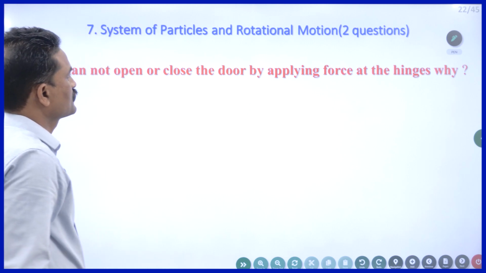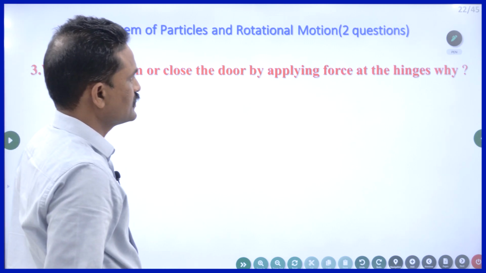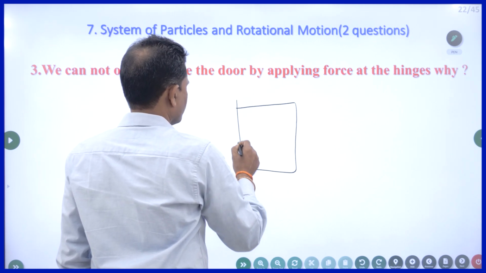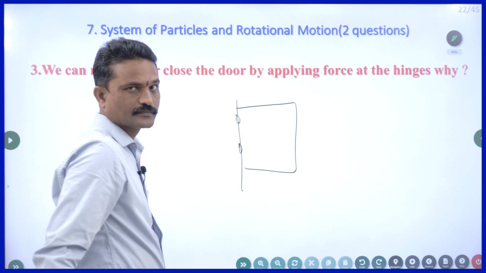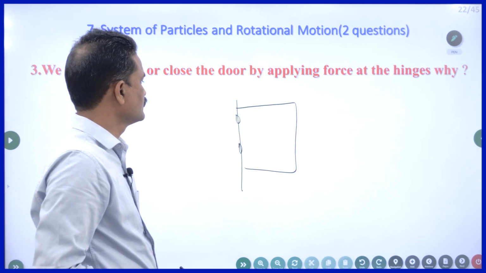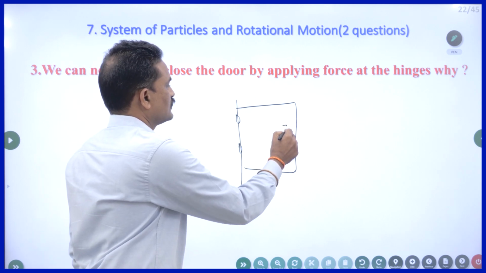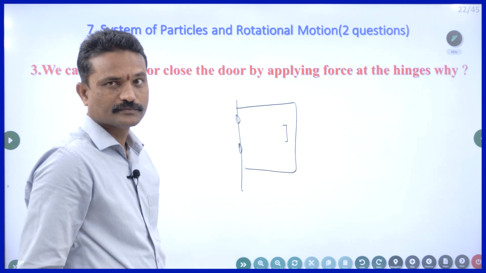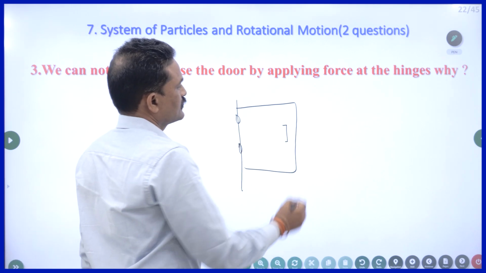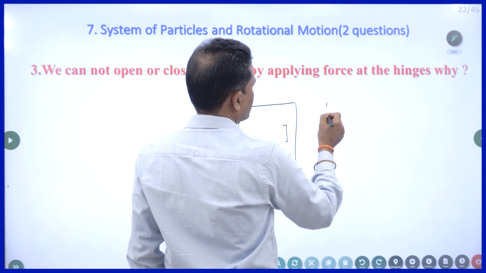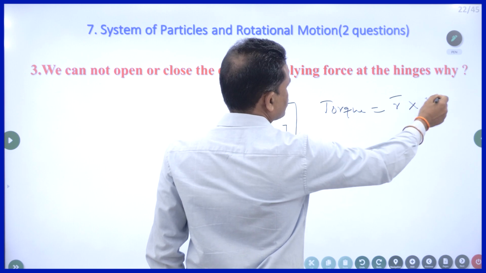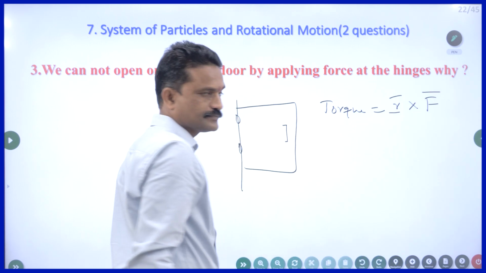We cannot open or close the door by applying force at the hinges. Why? Suppose this is a door and you find hinges here. If I want to close or open the window or a door, I generally have to hold the door at this point. The handle will be fixed at this end, not at this end, because we have moment of force, that is also called torque. So torque is equal to R cross F, perpendicular distance and force.